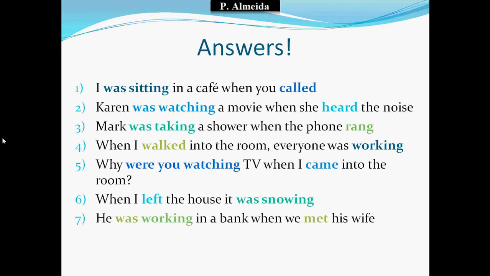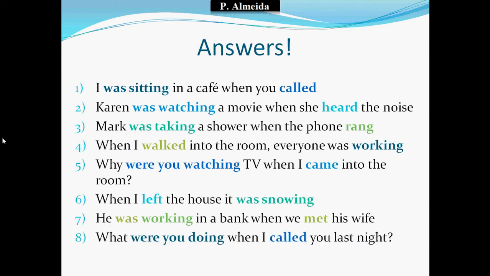He was working in a bank when he met his wife. So again, something that was interrupted. So him working in a bank when he met his wife. So that's why the first one is in the past continuous and the other one in the past simple. And what were you doing when I called you last night? So again, another example of the when showing up for the past simple, and the action that was interrupted was what the person was doing when someone else called them. So that's why you use the past continuous for that action that got interrupted.